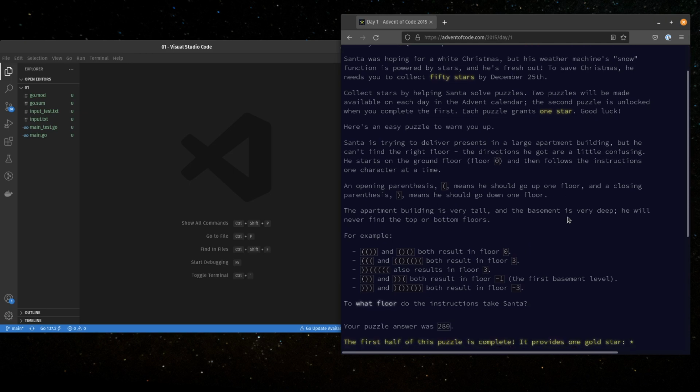All right, let's see. So the goal is to get 50 stars, 1 star per problem. Each day has 2 problems that sort of build off of each other. 25 days from December 1st to December 25th gets you those 50 stars. Again, you'll recall that I said I did this before in Python. I'm going to redo it again in Go though.